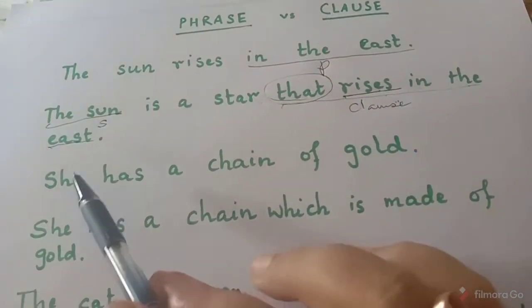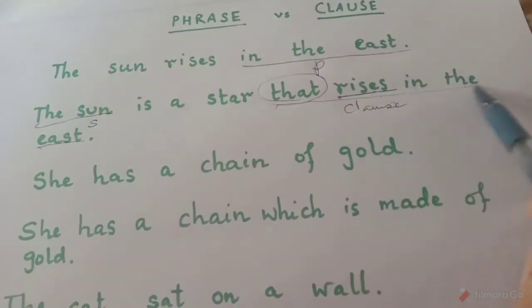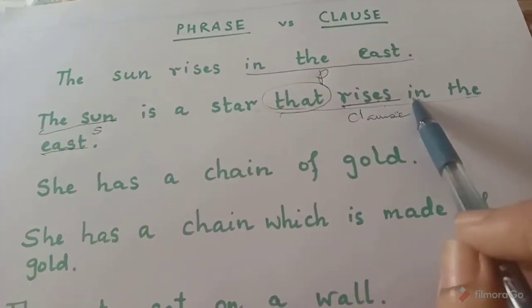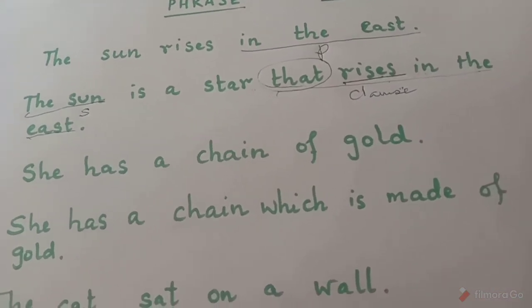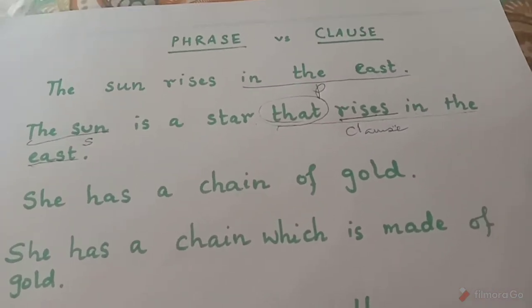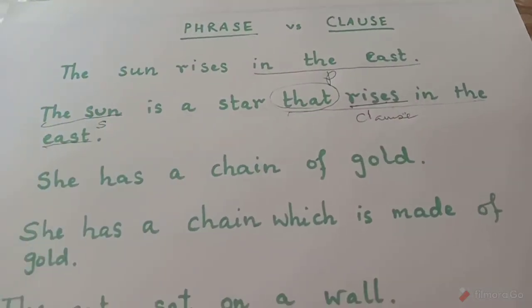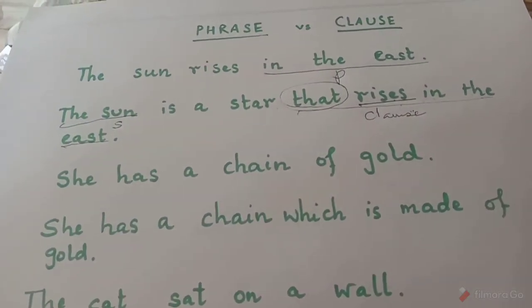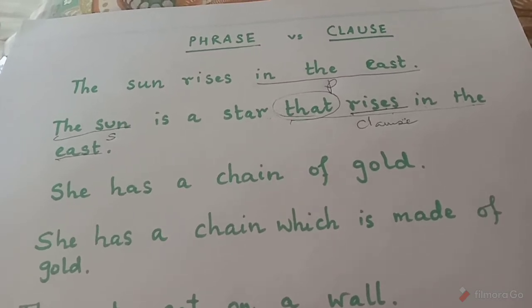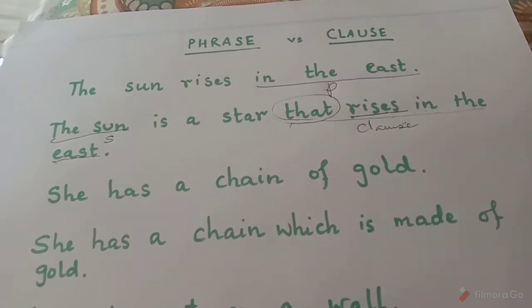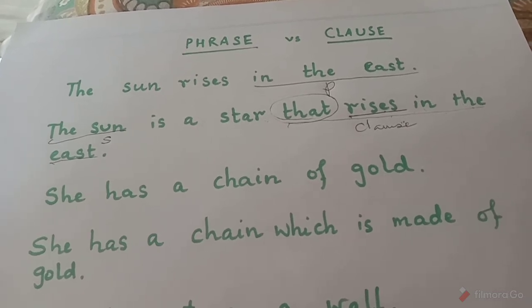That rises in the east. We know that this part of a sentence is actually incomplete. That rises in the east means what? What happens to that? That is not clear to us, right? So that rises in the east is a clause because it has a subject and it also has a verb, that is rises, but the meaning is incomplete.